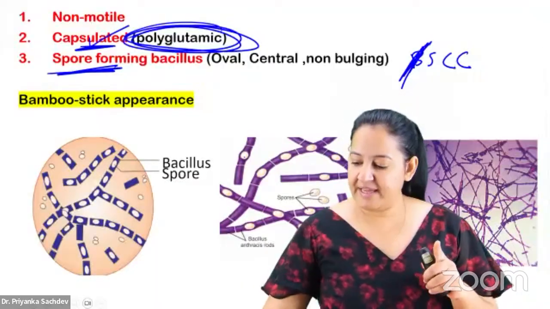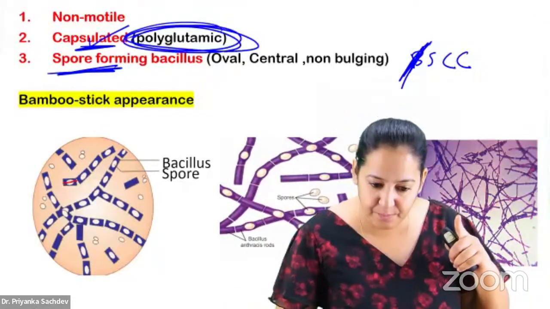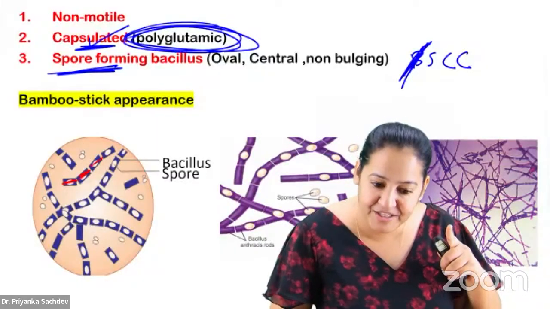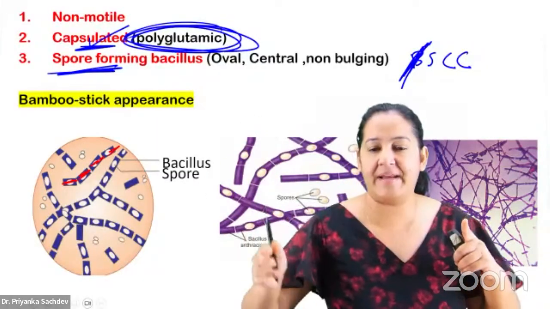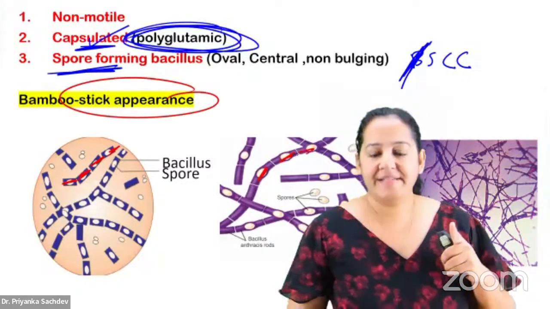And the unique thing is that it is arranged one behind the other like the bogies of the train. Can you see? It is arranged one behind the other, ek ke piche ek, like the bogies of a train. It is known as bamboo stick appearance. Can you see the bamboo? It is like the square.